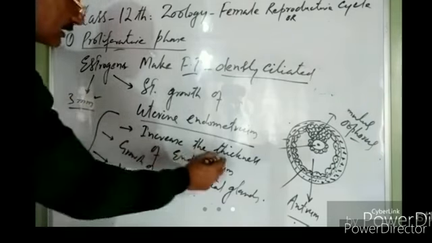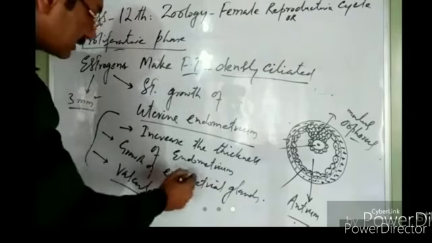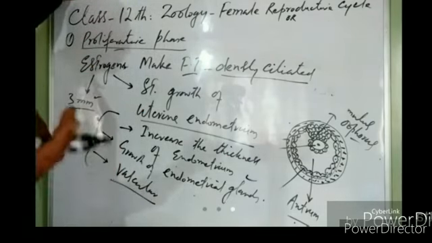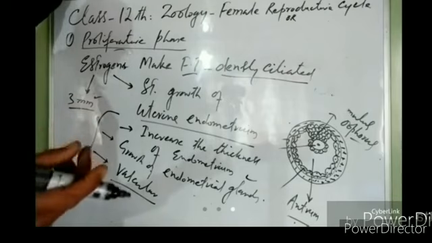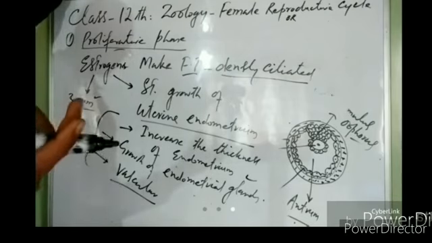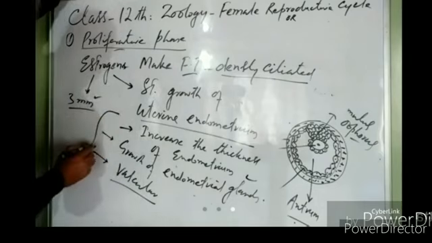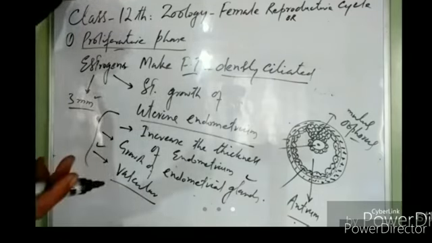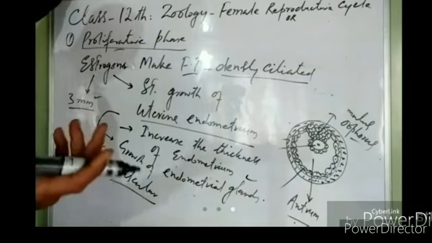They increase the glandular content of the uterine endometrium. The endometrial glands proliferate, they become highly developed, so that the uterine endometrium becomes glandular. They stimulate the proliferation of blood vessels. So the uterine endometrium becomes rich in blood vessels.